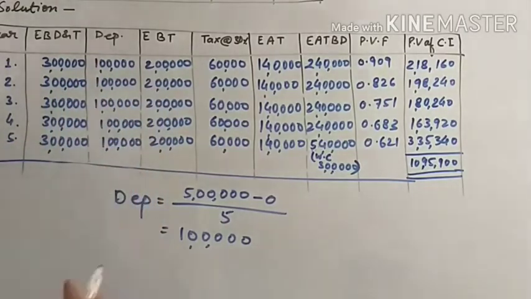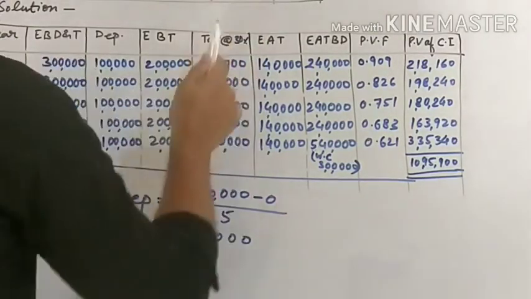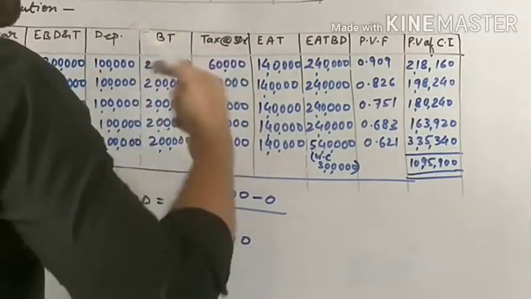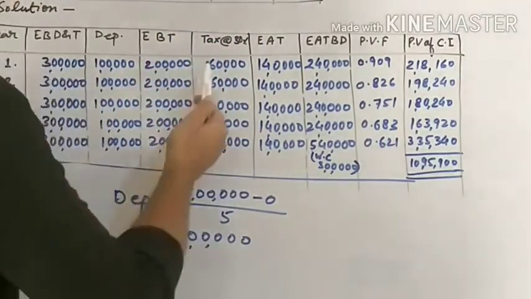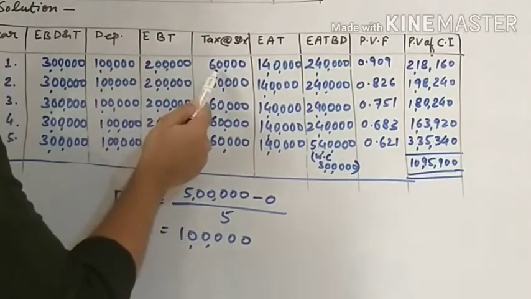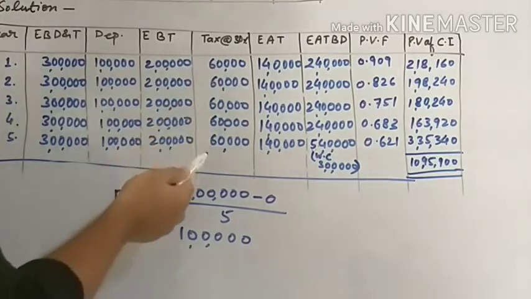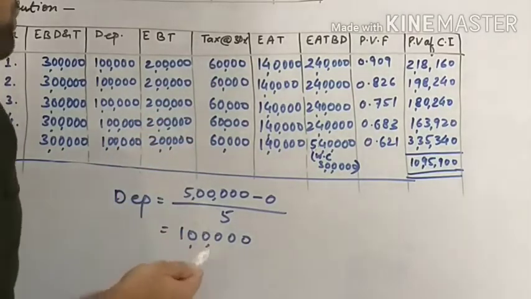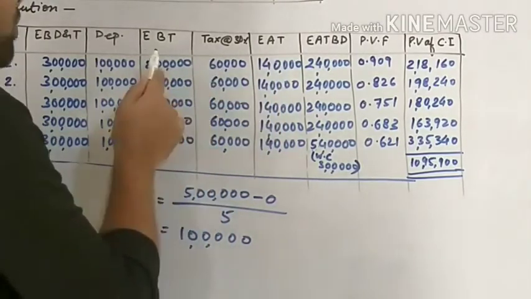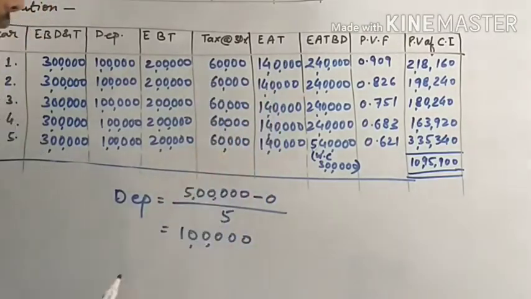Now we will find out tax. What is the rate of tax? 30%. And at what value will you calculate tax? On EBT. 30% of 2 lakh is 60,000. It means 60,000 for all 5 years. After that, we will calculate earning after tax. It means we will deduct the amount of tax from EBT, and we will find 1,40,000 for each year.